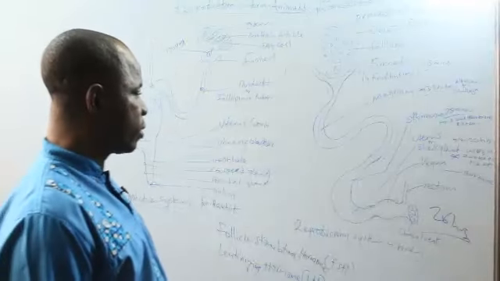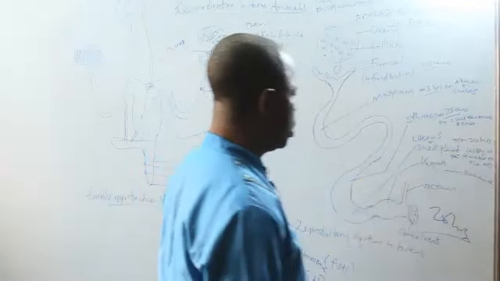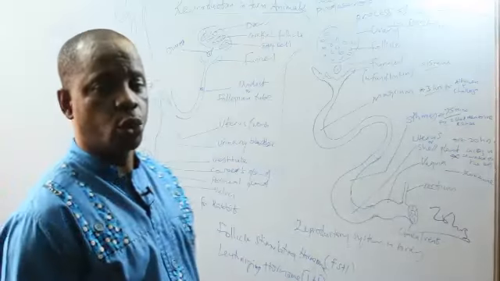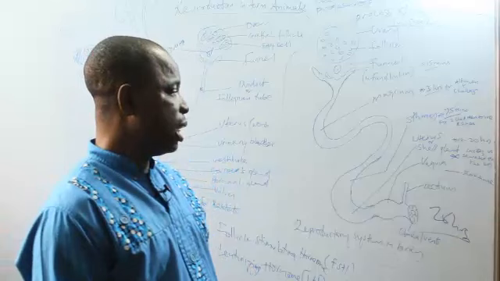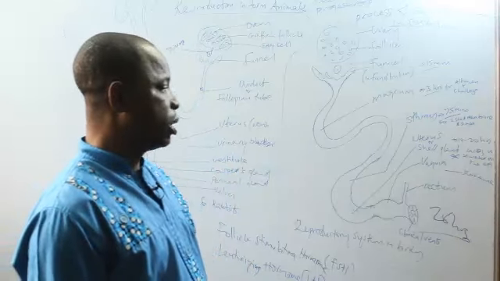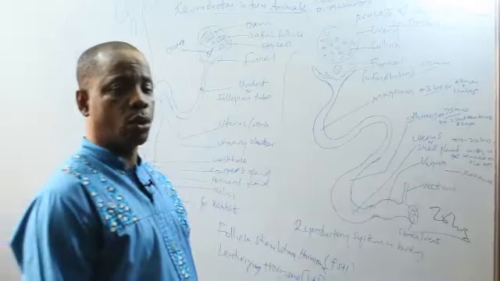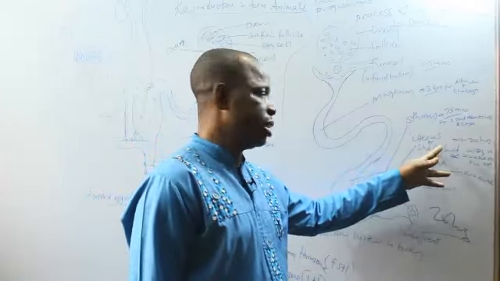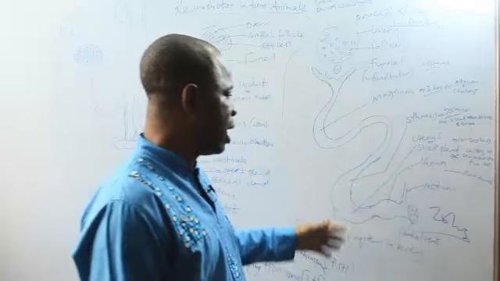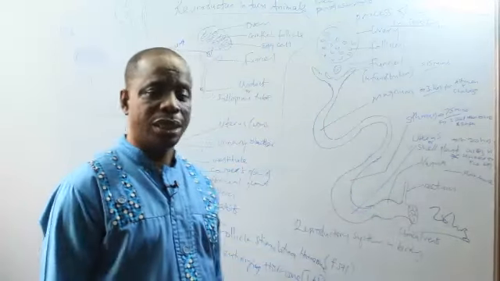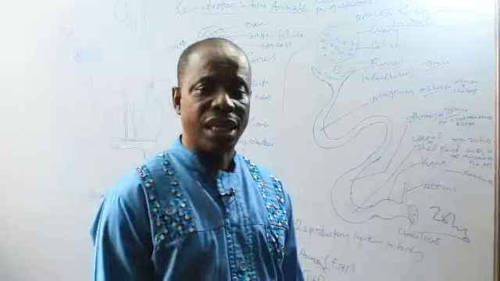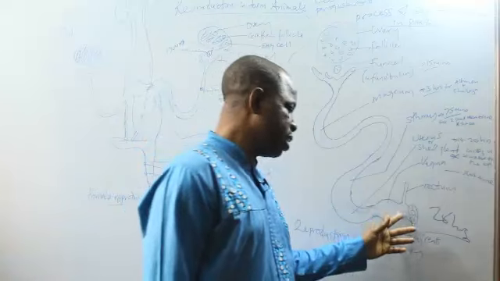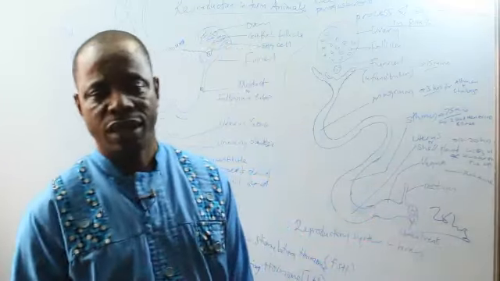Now the embryo moves to the uterus or the shell gland, where it stays for 19 to 20 hours, during which calcium carbonate will be secreted upon the albumen or upon the shell membrane, and that will produce what we call the eggshell. The eggshell is formed in the shell gland, and then the egg moves down to the vagina, where it stays for about 10 minutes for it to cool and for the eggshell to be hardened. Thereafter, it is laid through the cloaca or the vent.